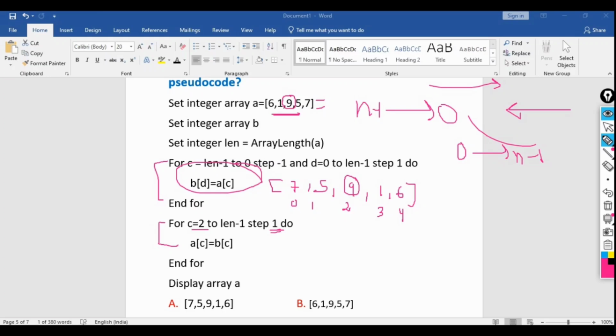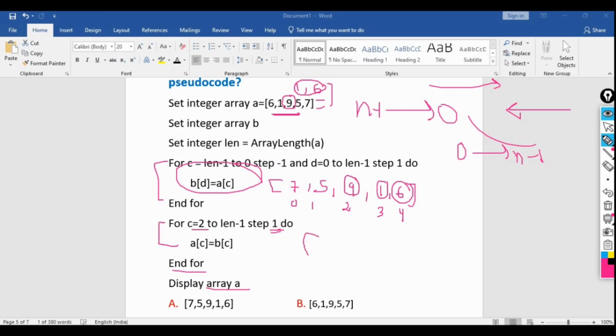That means A of 3 will be B of 3. So what is the value of B of 3 here? 1. So 1 will be assigned here, then again A of 4 equal to B of 4. So what is the value of B of 4 here? 6, and 6 will be assigned here. So what will be the end for display array A? We need to display the array A here. 6, 1, 9 were already there, 1 and 6 new elements were added.